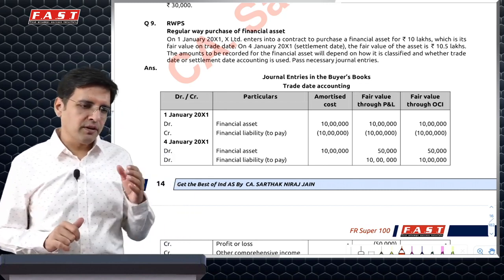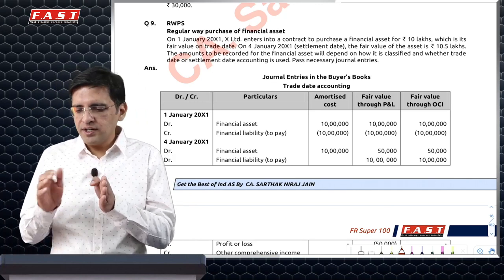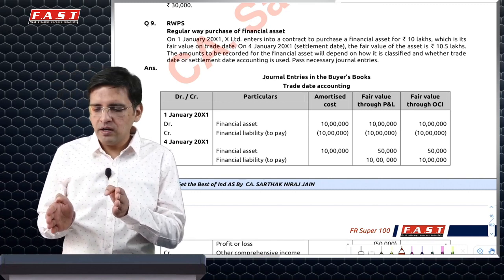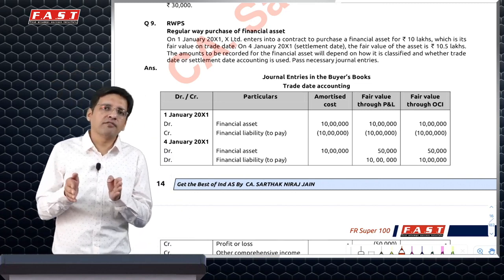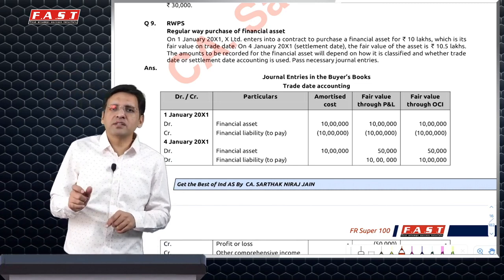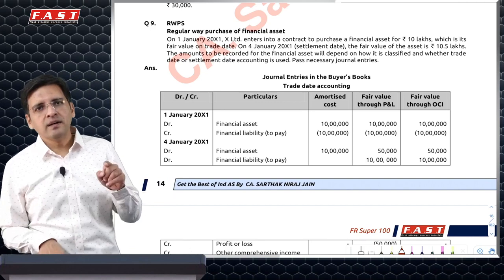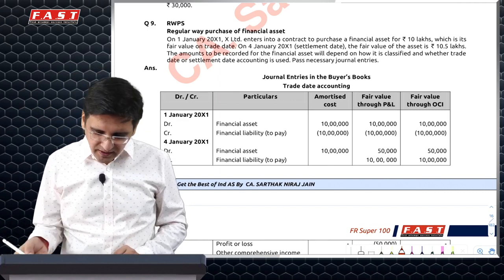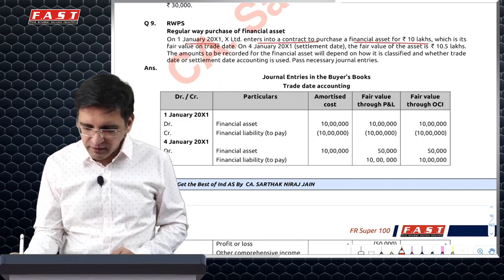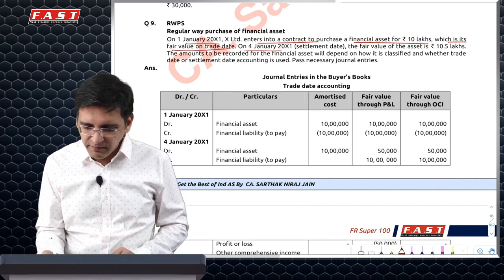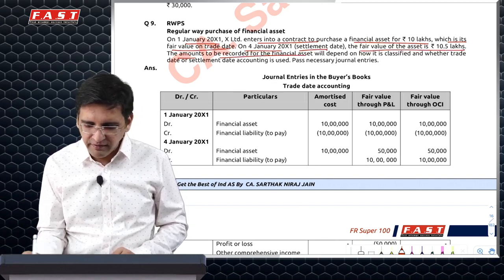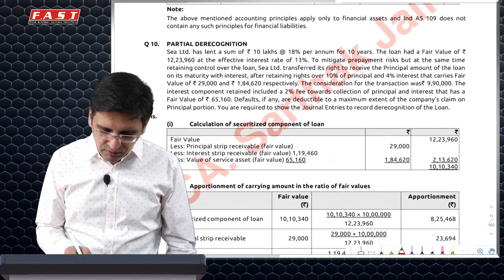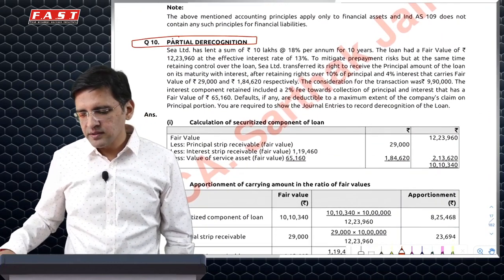Hence, let's say, for example, you've done a transaction on 28th March, which is settled on 2nd April. Trade date accounting, 28th March itself, you will recognize the financial asset investment. Settlement date accounting, you will recognize the asset on 2nd of April. But in both the cases, your gain or loss as on 31st March has to be recognized because your price is fixed on 28th of March, which is the transaction date. So based on that, there is this particular question. On 1st January, you have entered into a contract of 10 lakh. Fair value on that date was the same. 4th January, settlement date, the fair value is 10.5. How will you record? And then they have done these kind of entries. So you can go through this particular question, but remember, gain or loss in either case should remain the same.